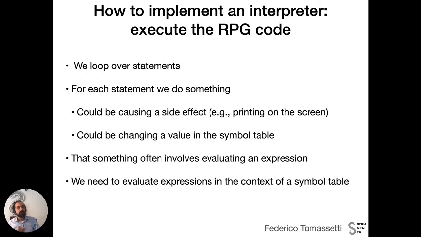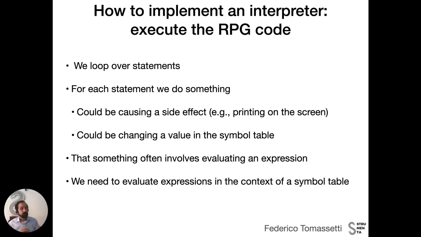Okay, so once I have built this understanding, I need to move to step 2, the actual execution of RPG code. To do that, basically I loop over statements, I look at each statement, and depending on its type, I do something, where this something could be performing some side effect or maybe changing a value in the symbol table.